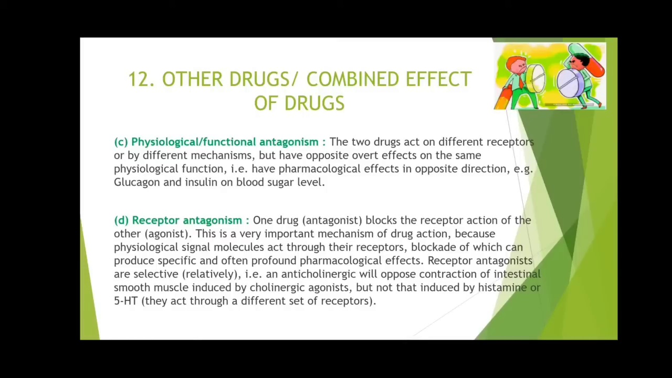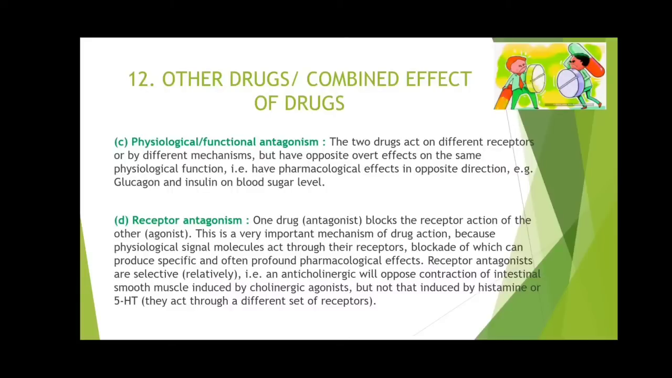If any individual consumes insulin, the blood sugar level reduces. And to the same individual, if you give glucagon, the blood sugar level will increase. So this is the physiological or functional antagonism. Insulin will reduce the blood sugar and glucagon will increase the blood sugar level. Whichever is present in higher concentration will favor its action. If the concentration of insulin is more than glucagon, then the blood sugar level will reduce. But if the dose of glucagon is more than insulin, then the blood sugar level is likely to increase. So that is the physiological antagonism.